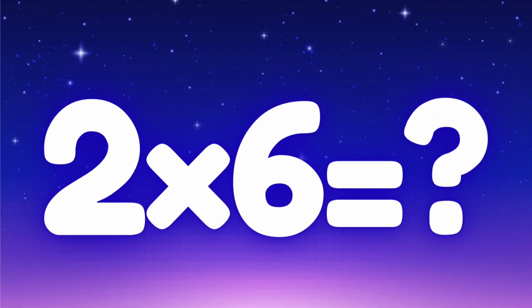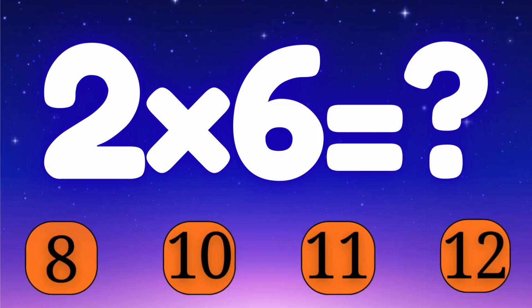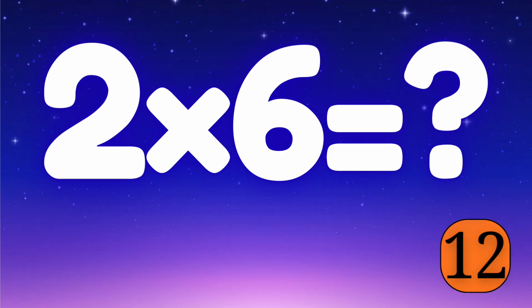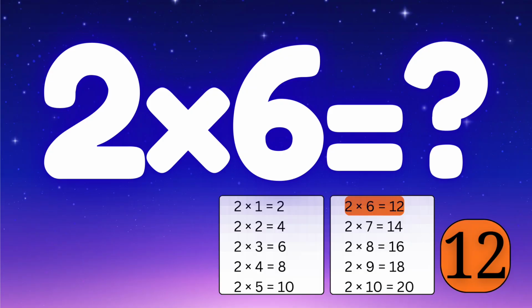Let's try the next one. What is 2 times 6? Let's check the options. Is it 8 or 10 or 11 or maybe 12? Think carefully. Yes, the correct answer is 12. Excellent work. 2 times 6 equals to 12.